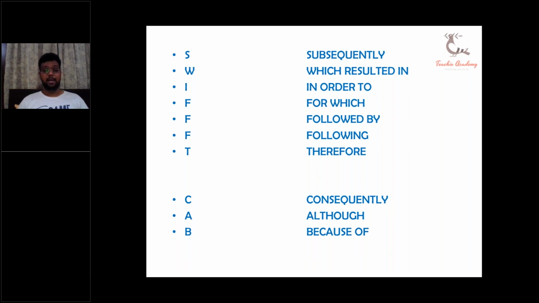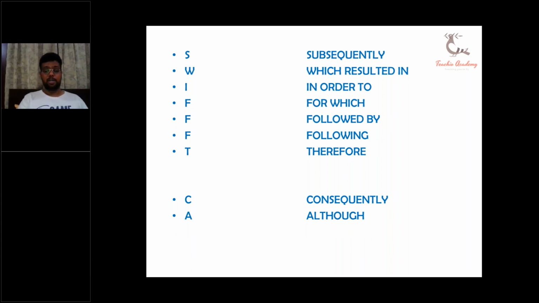So these are the 10 connectors that must be used while OET writing, and we often fail to learn these connectors by heart. We often fail to remember which connectors to use and which ones to avoid.